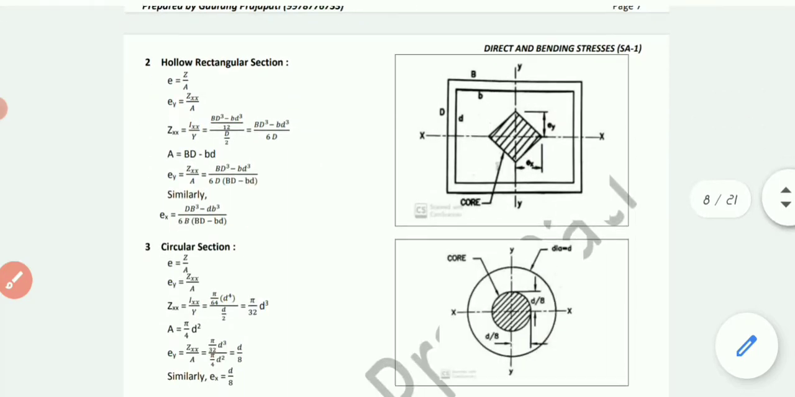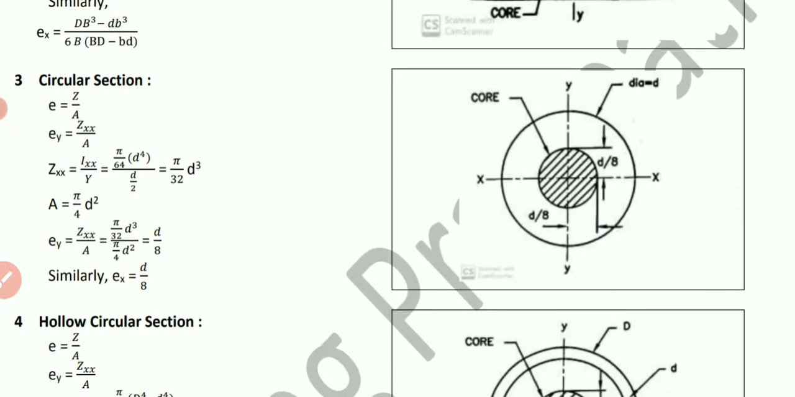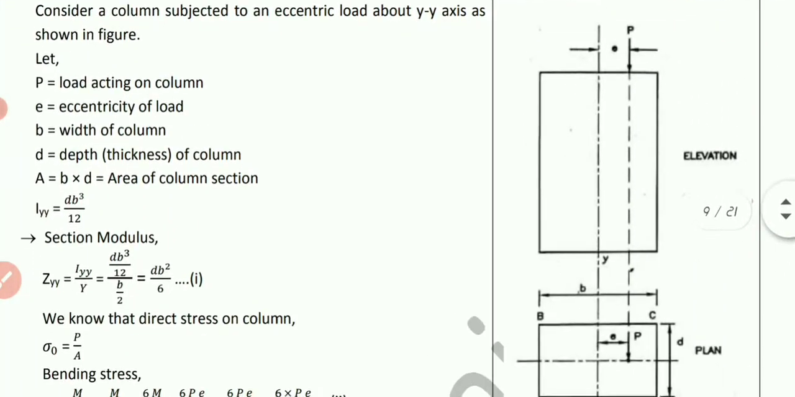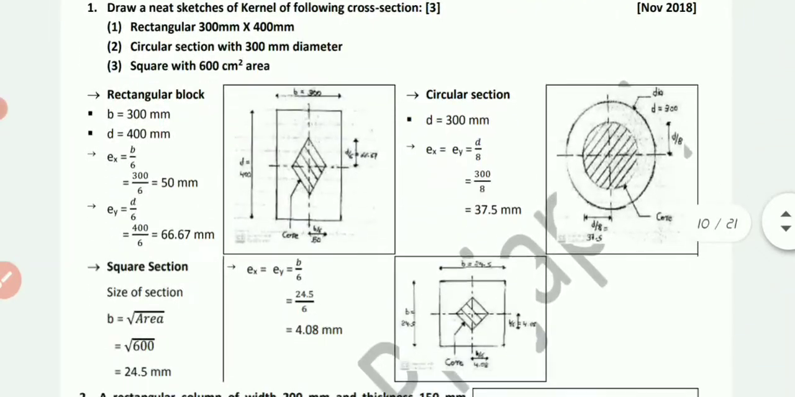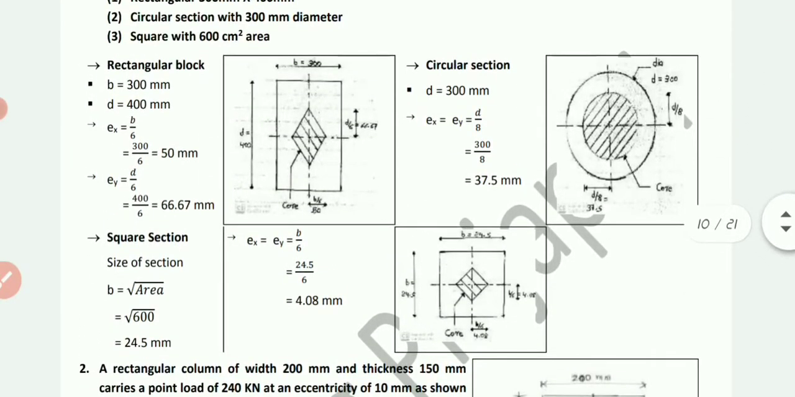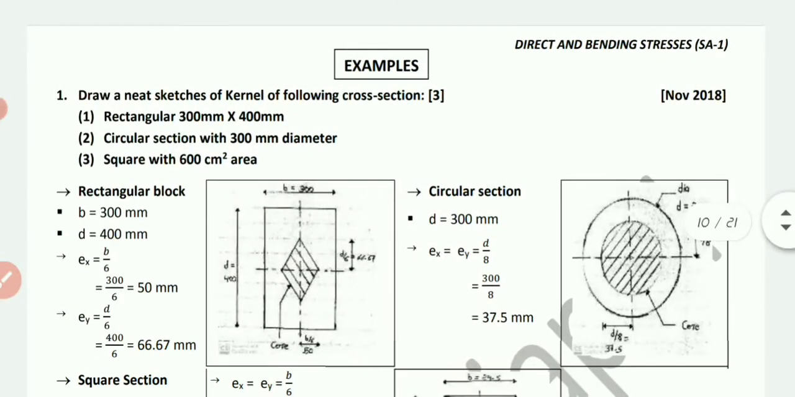Okay, and for circular, that is 1/8 of the diameter, d by 8. Okay, those are the formulas which we need to remember. Let us see one of the examples regarding that. Actually, 2 or 3 examples have been asked. I have covered one example for this one. Okay, let's solve this sum.